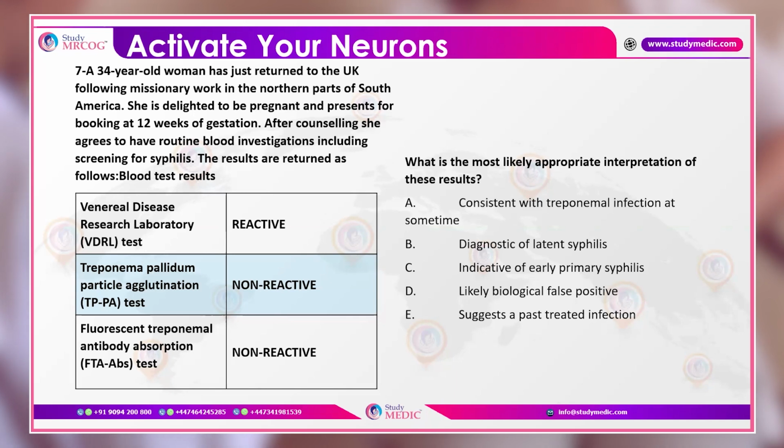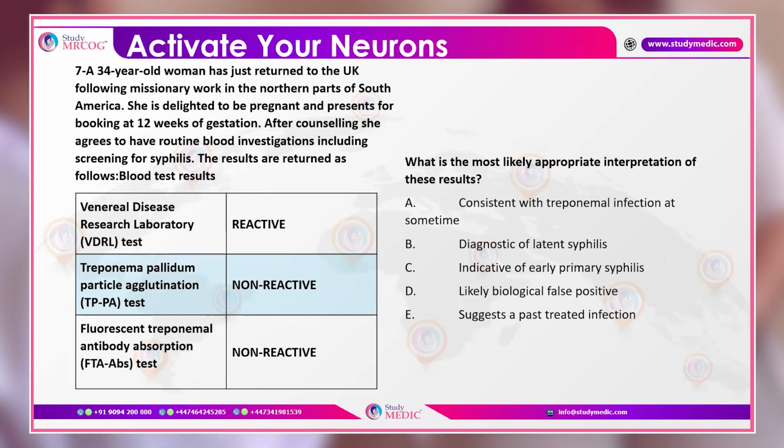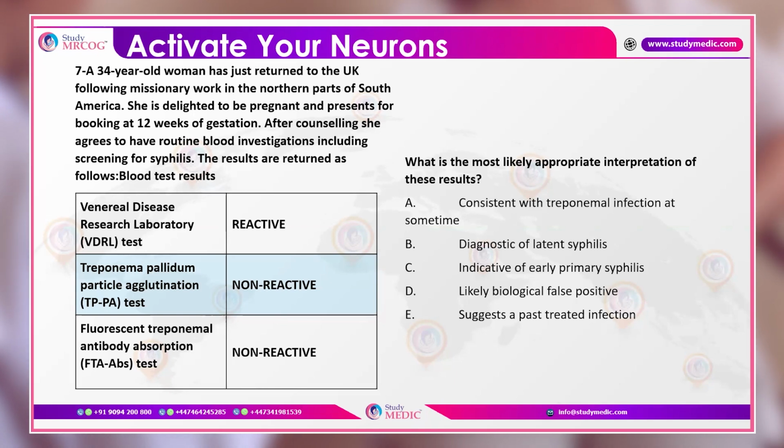What is the most likely appropriate interpretation of these results? Consistent with treponemal infection, diagnosis of latent syphilis, indicative of early primary syphilis, biologically false positive, or suggests a past treated infection.